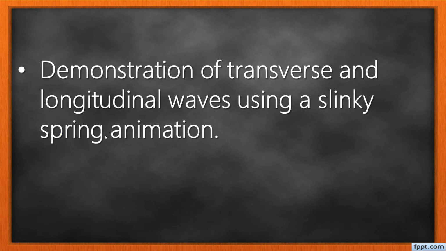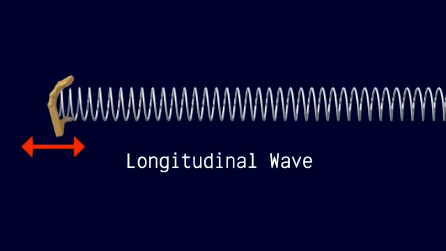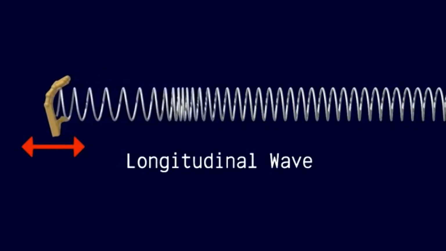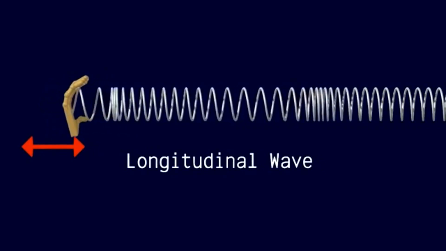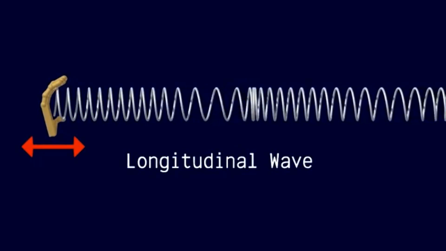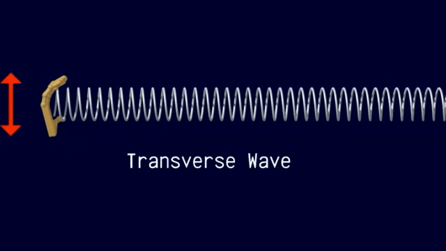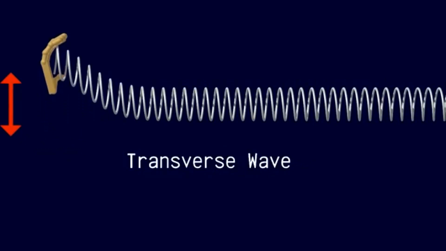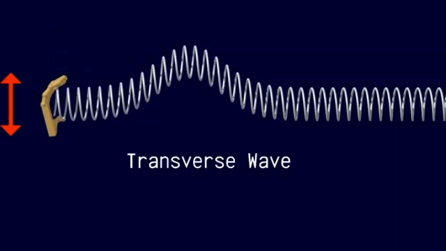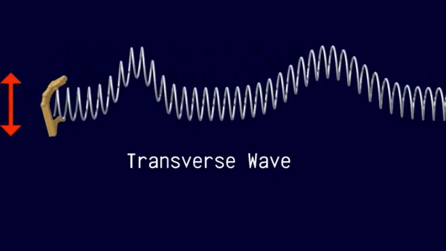Okay, we're going to make some demonstrations of transverse and longitudinal waves using a slinky spring. And there is a simple animation here. Please watch it. In a longitudinal wave, the disturbance that makes up the wave is along the direction in which the wave travels. Longitudinal waves are also referred to as compression waves. In a transverse wave, the disturbance that makes up the wave is perpendicular to the direction in which the wave travels.